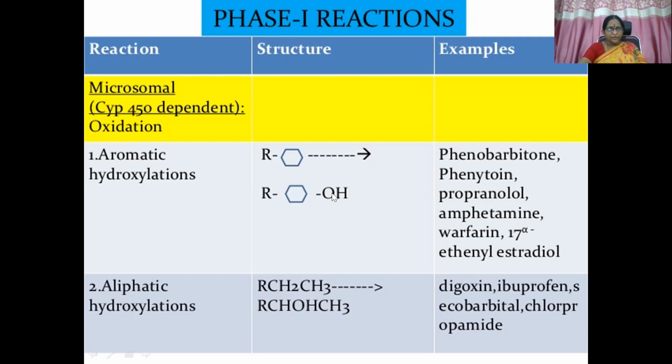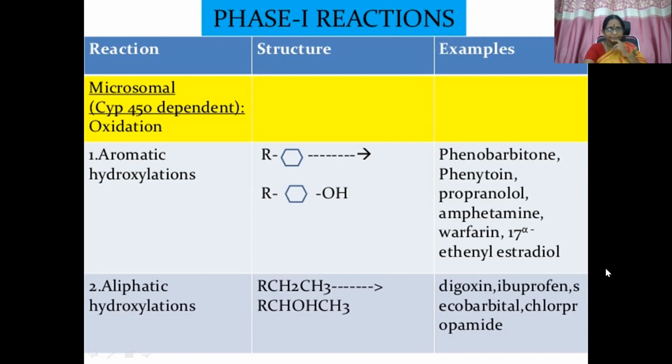Aliphatic means a straight chain is getting attached with a hydroxyl group. Examples, you can just remember one or two: phenobarbital, phenytoin, propranolol, 3 P's. And here ibuprofen, a simple molecule, or secobarbital, which belongs to the barbiturates group.